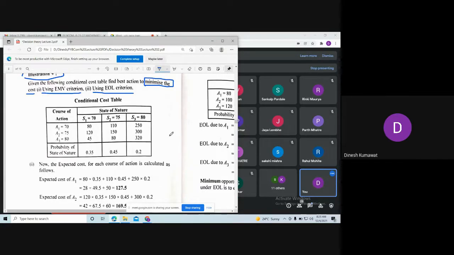Okay, अब expected cost for A1 कैसे calculate करेंगे? Using EMV criterion. See, this payoff table is given to us. So you just multiply this 80 with 0.35, 110 with 0.45 and 250 with 0.2. So please do this multiplication and add this and tell me what is the value you are getting.